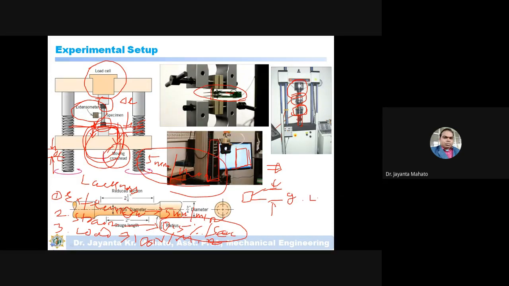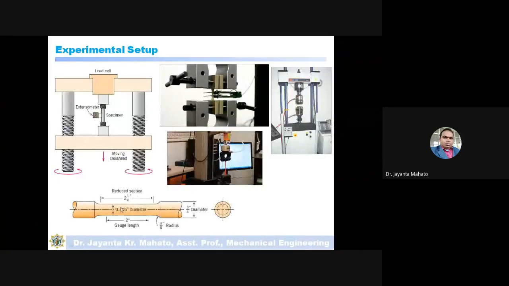Now this is the simple ASTM standard tensile test geometry. According to the ASTM standard, this is called the gauge length of the specimen.